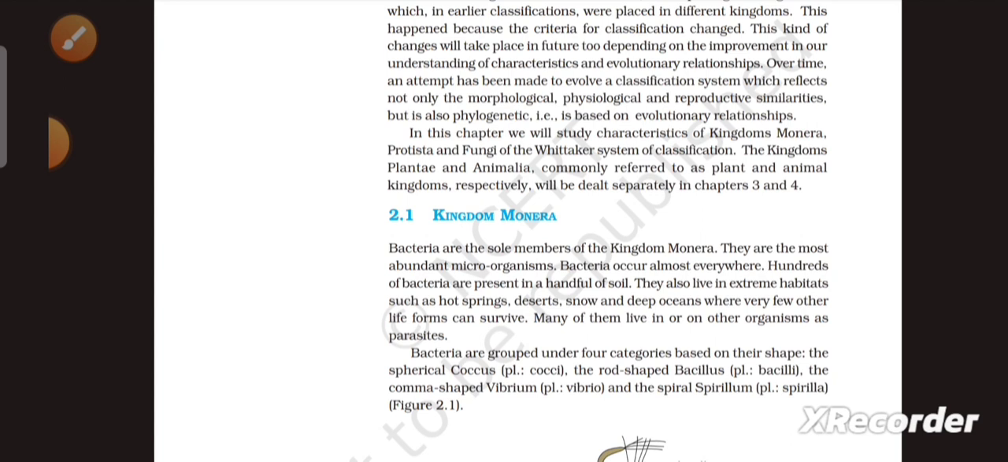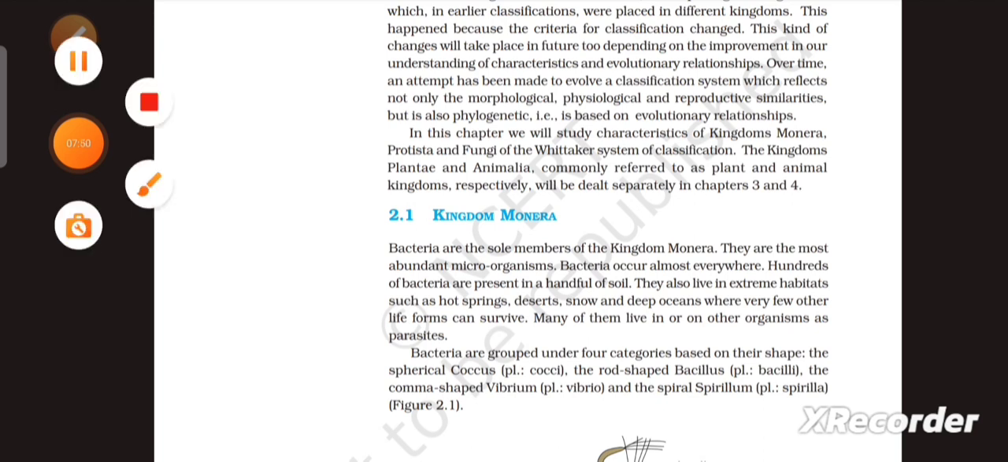In this chapter, we will study characteristics of kingdom Monera, Protista, and fungi of the Whittaker system of classification. The kingdoms Plantae and Animalia, commonly referred to as the plant and animal kingdoms, respectively, will be dealt with separately in chapters 3 and 4. Kingdom Monera.